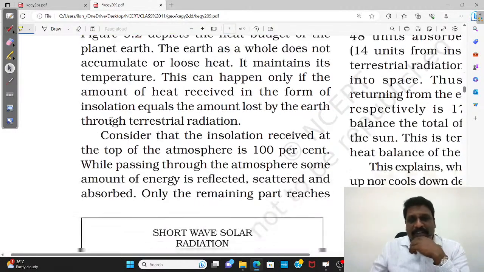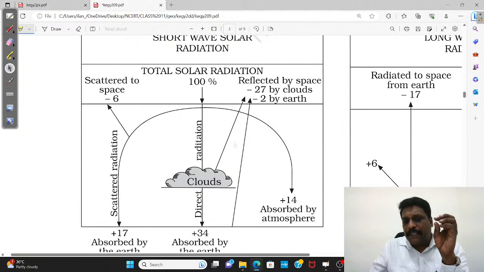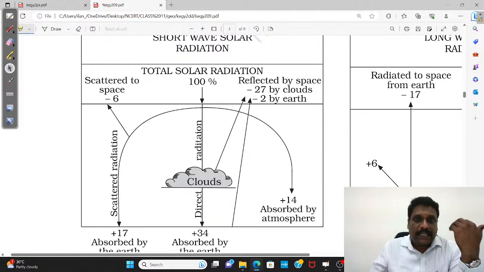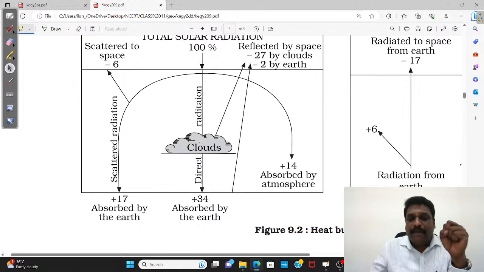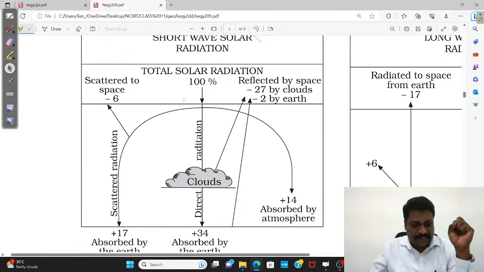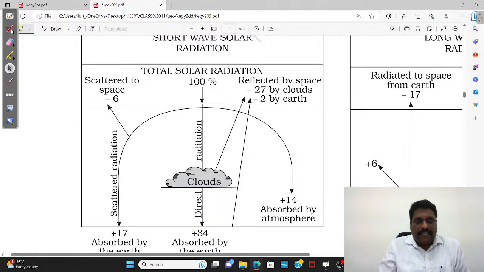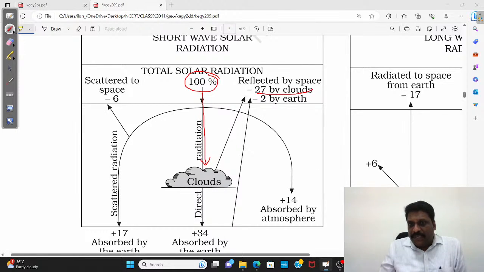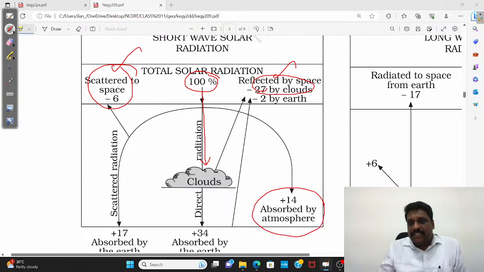Now, this heat budget gives you an idea of what percentage of insolation comes to the atmosphere as a system, or earth as a system, and what percentage is finally absorbed by the earth. For example, assume 100 percent of insolation comes to earth as a system. Nearly 27 percent is reflected by cloud. 6 percent is scattered by aerosol. 14 percent is absorbed in atmosphere, particularly by ozone.